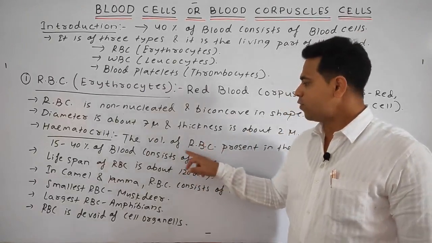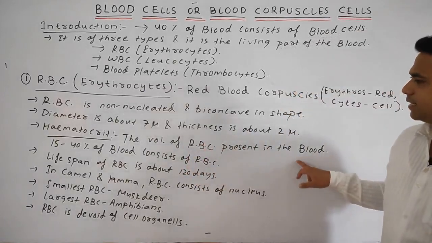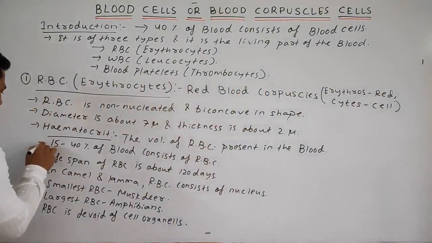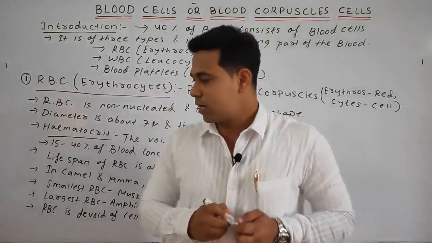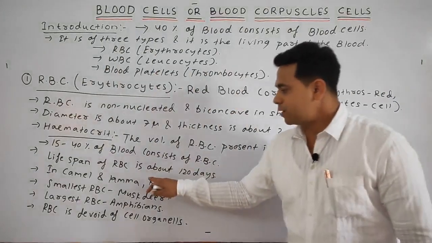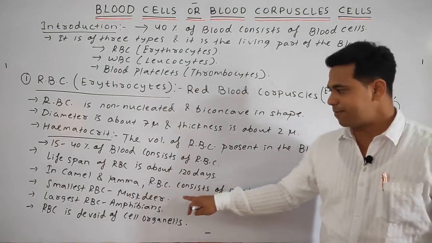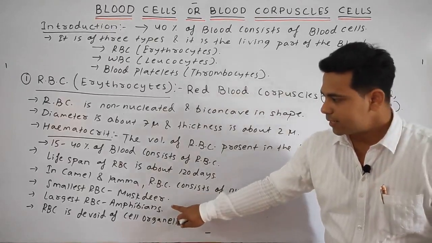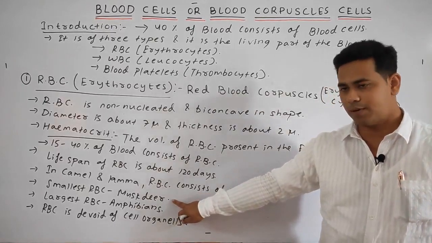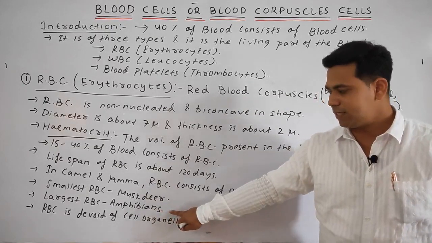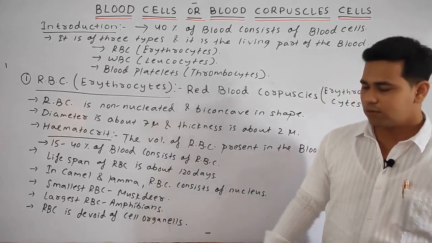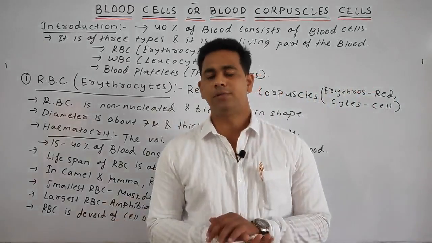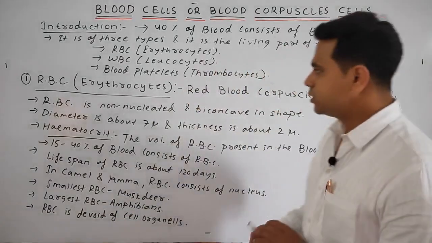Hematocrit means the volume of the RBC present in the blood, about 15 to 40% of blood. Lifespan of RBC is about 120 days. In camel and llama, the RBC consists of a nucleus. The smallest RBC is seen in musk deer, the largest RBC in amphibians, and the RBC is devoid of cell organelles. Okay, students, please note down.